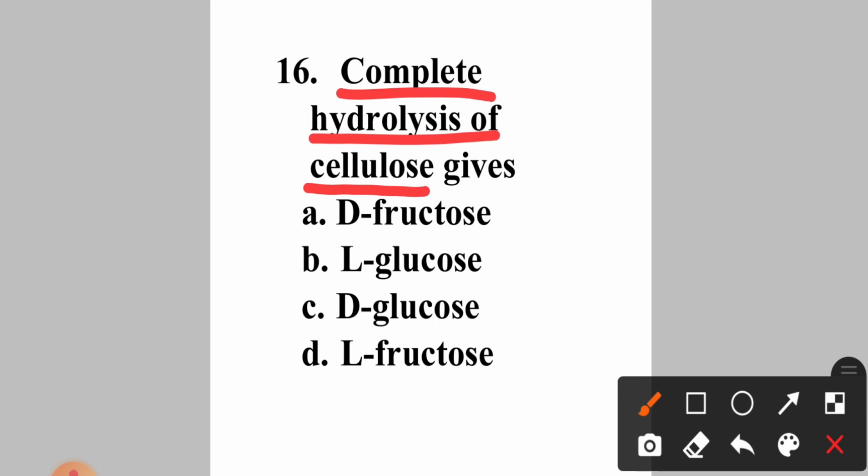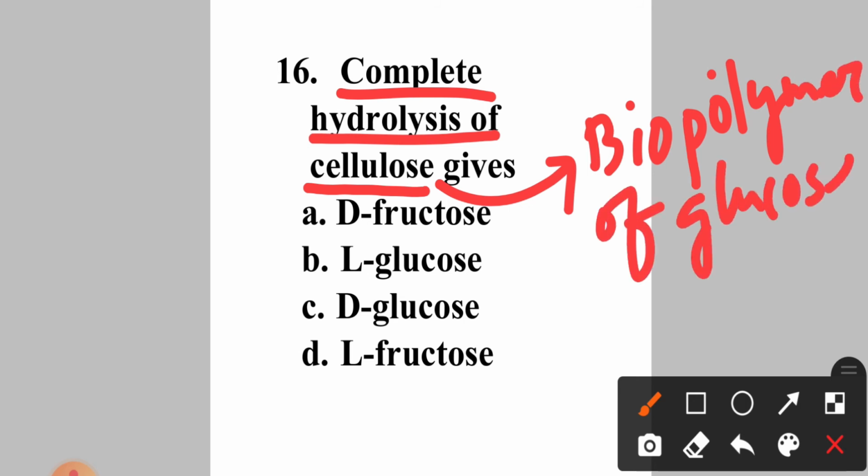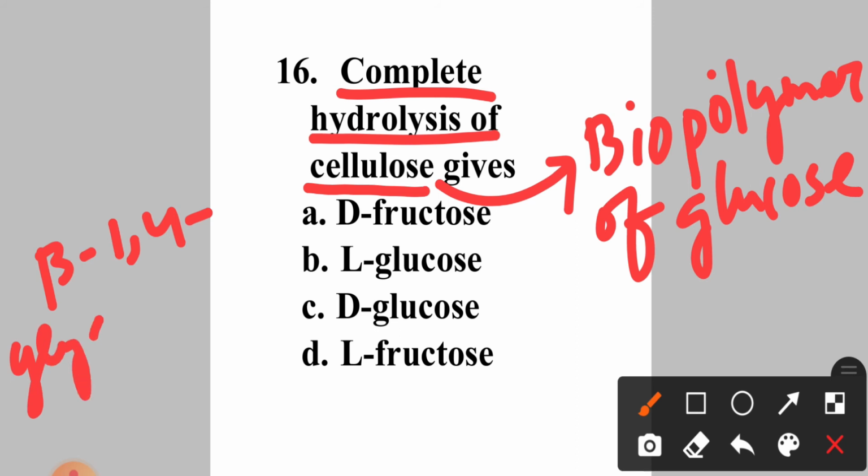Okay. So what is cellulose? Cellulose is a biopolymer which consists of many glucose units, and these glucose units are connected through beta 1,4 glycosidic bonds, and breakage of these bonds leads to the formation of glucose, which are dextrorotatory in nature. Okay. So answer will be option C, that is D glucose.